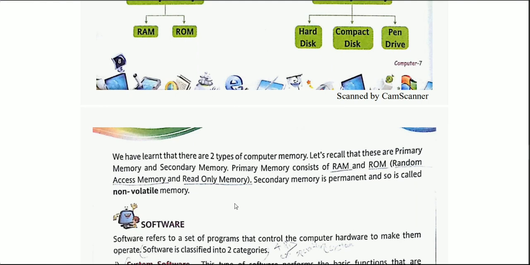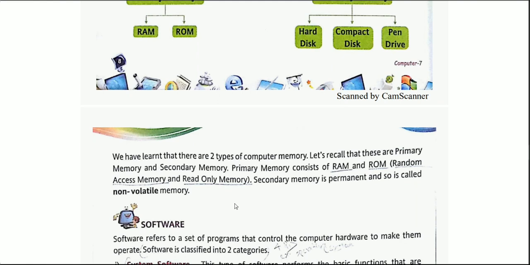Yes, but if your computer is switched off and your memory is volatile, then whatever data you were seeing on the system is removed. Yes, so by volatile, what do we mean? By volatile, we mean that it is holding your data only until your system is on. As soon as you shut down your system, all the data is flushed off. That is the meaning of volatile.